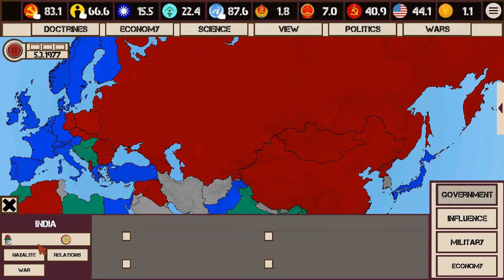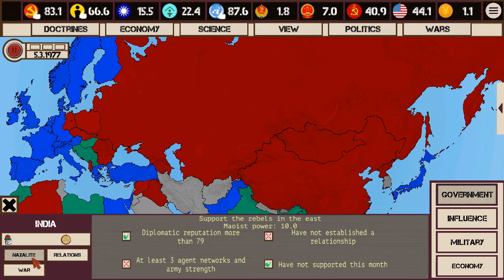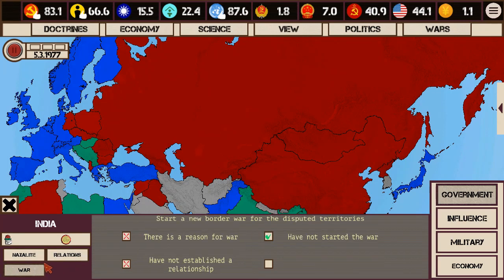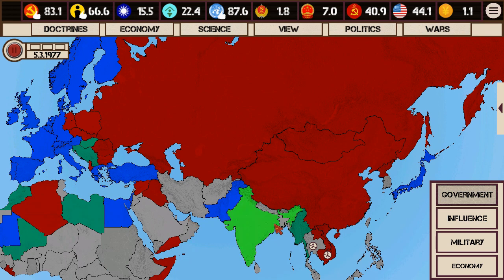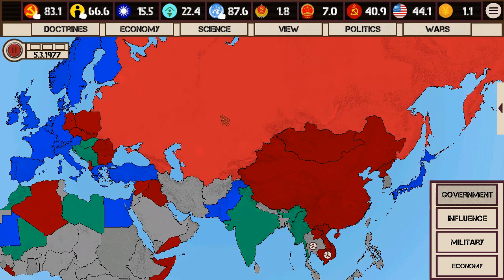We now have relations with India. They are classified here as a close partner. Of course, we still can't support the Maoist rebels in the east, but frankly, why are we going to piss off an ally? No point in that.